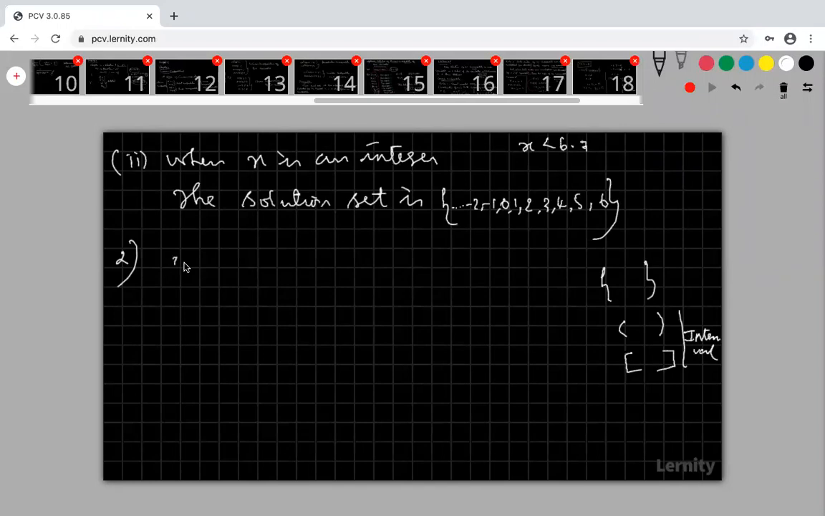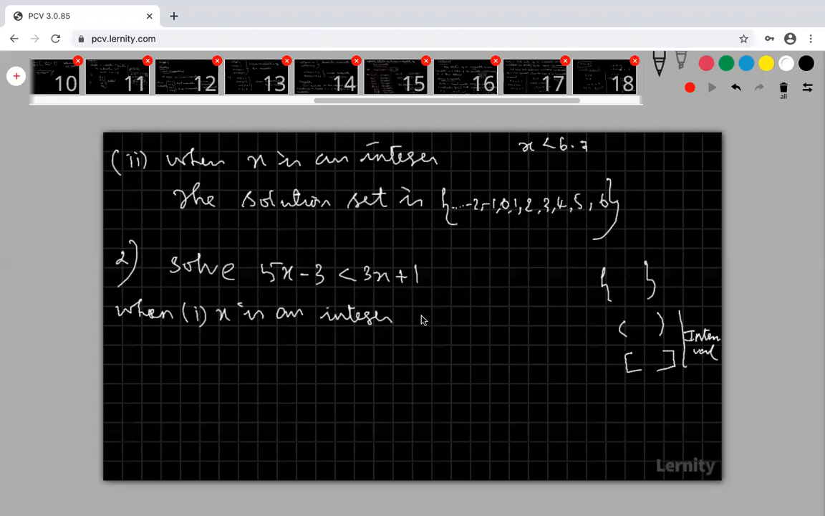Solve. My second problem is solve 5x minus 3 less than 3x plus 1, when x is an integer.